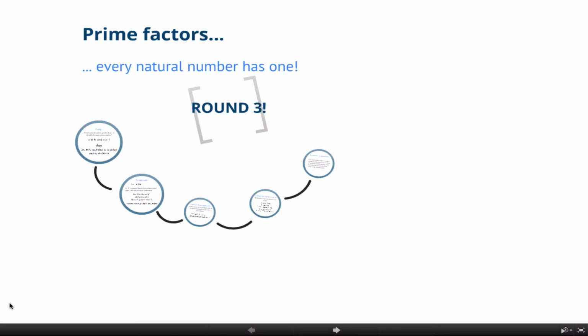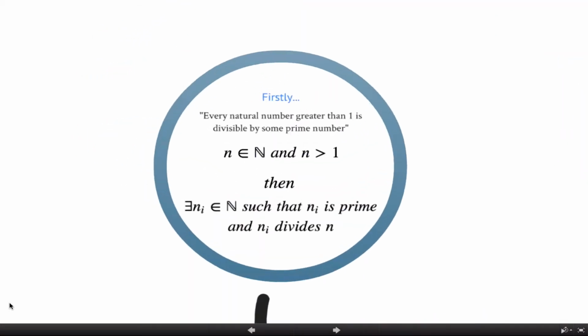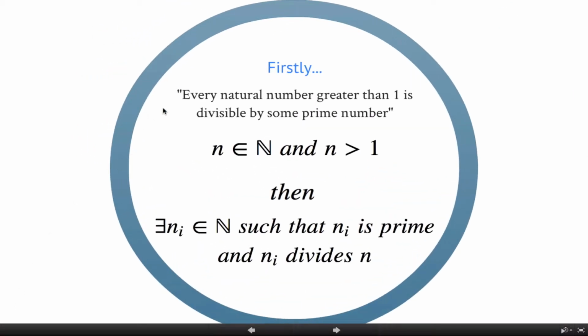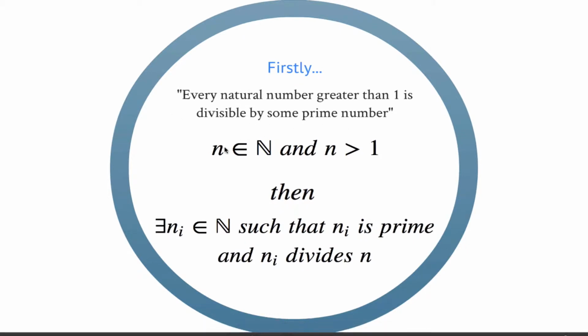In this screencast, I present another proof of the theorem that every natural number has at least one prime factor. So to state the theorem: every natural number greater than 1 is divisible by some prime number.